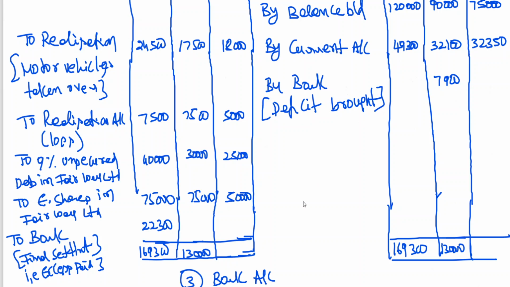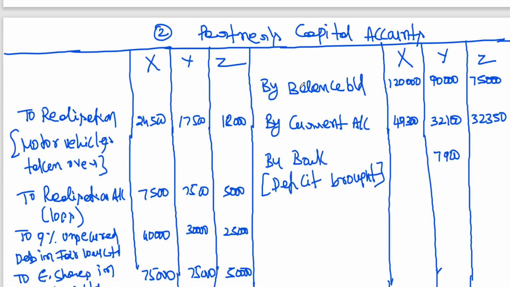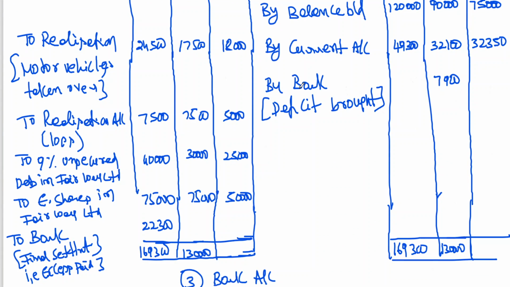Okay, now let us look at the other side. I think here Z's credit side is showing more, because 75, it appears the credit side is showing more. 75,000 plus 32,350 is coming to 1,07,350. 1,07,350 minus 18,000 minus 5,000 minus 25,000 minus 50,000. 9,350, you are paying excess. So one partner is having deficit, the other partner is having excess.